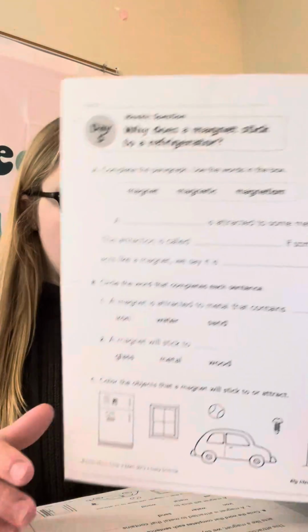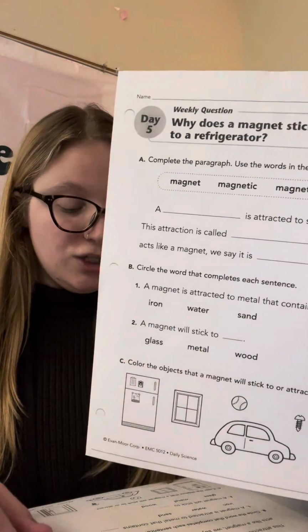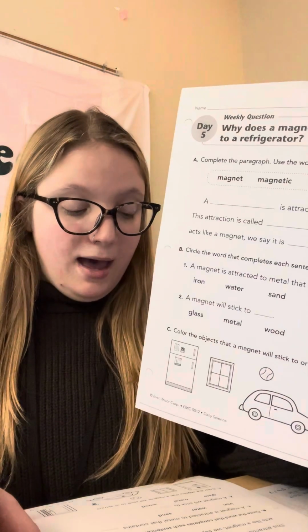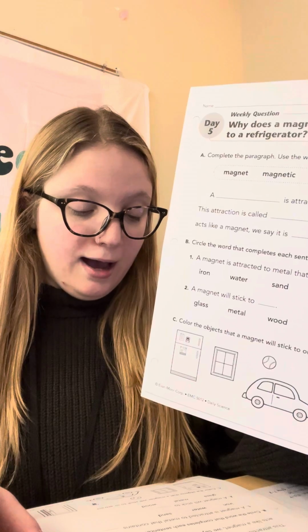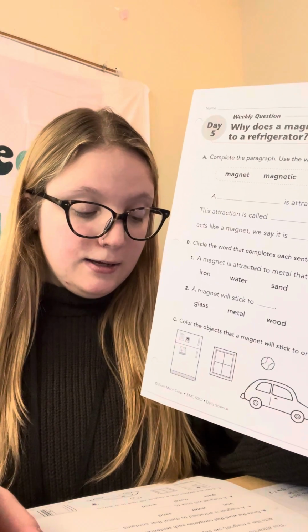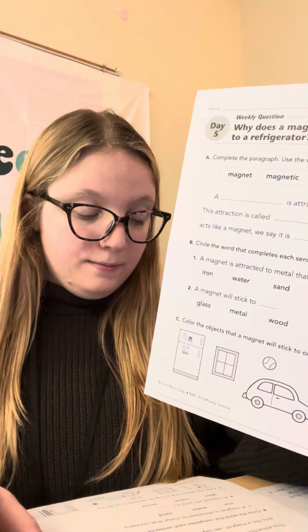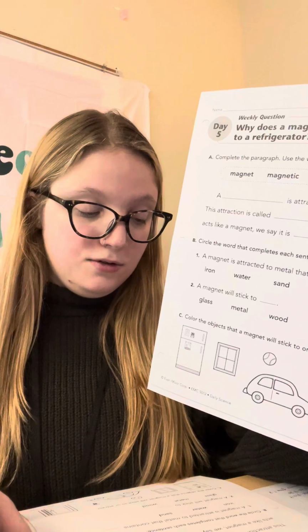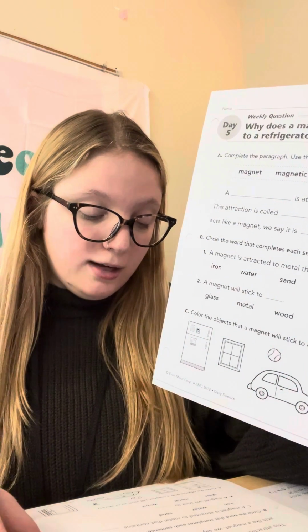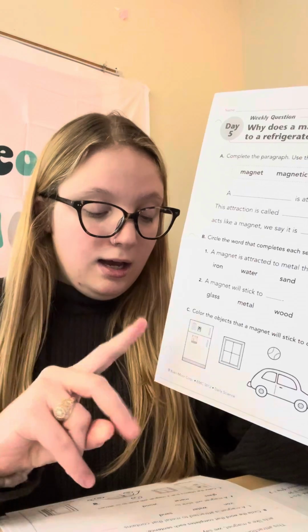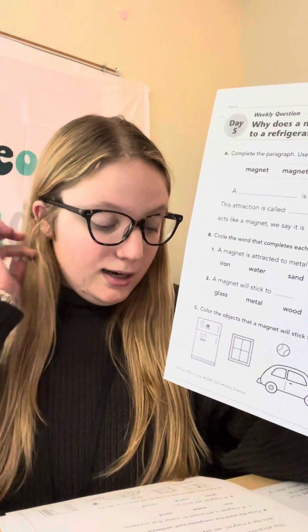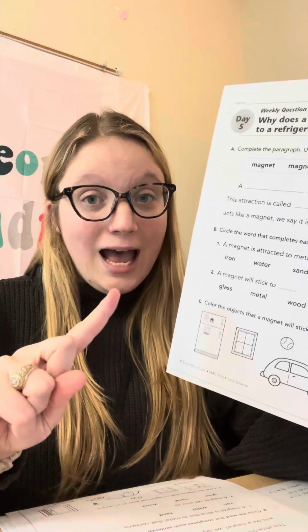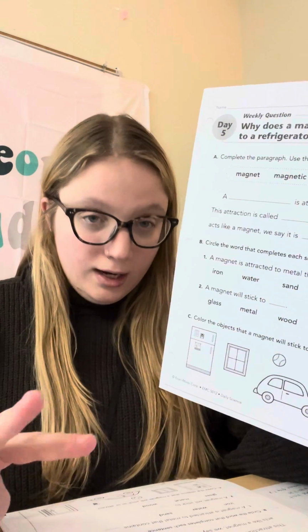Okay, next, we're gonna circle the word that completes each sentence. A magnet is attracted to a metal that contains blank: iron, water, or sand. So number 1 is a magnet is attracted to metal that contains iron, water, or sand. B, a magnet will stick to glass, metal, or wood.